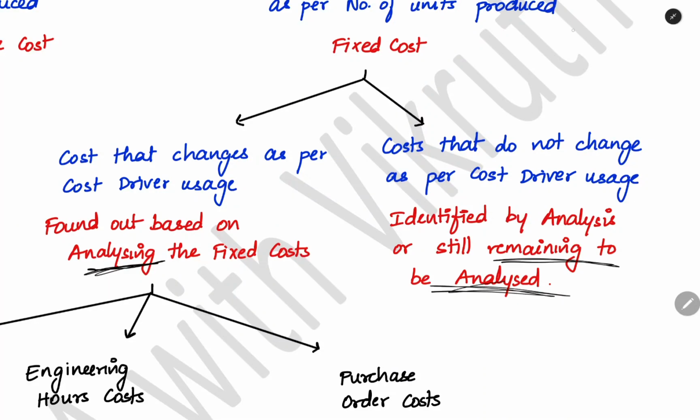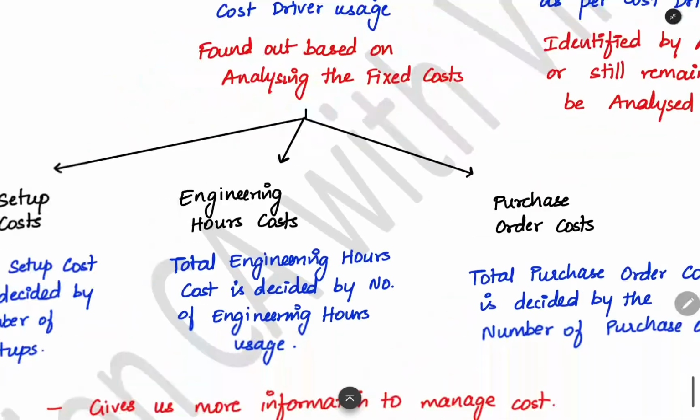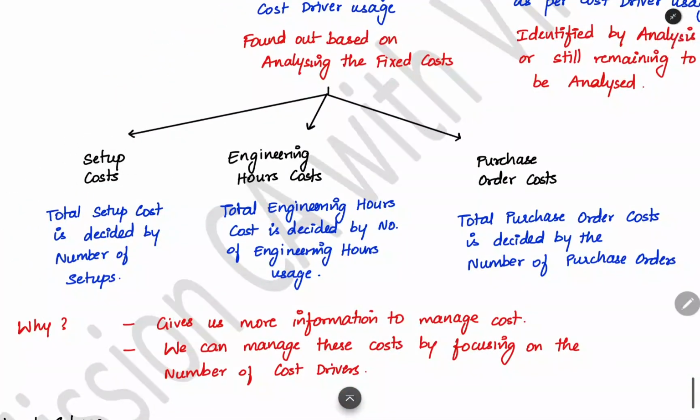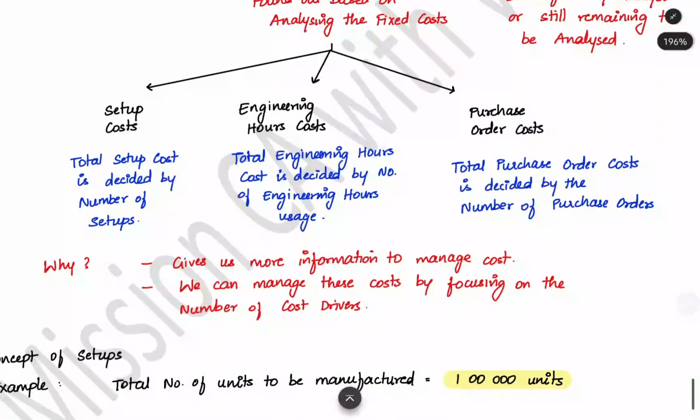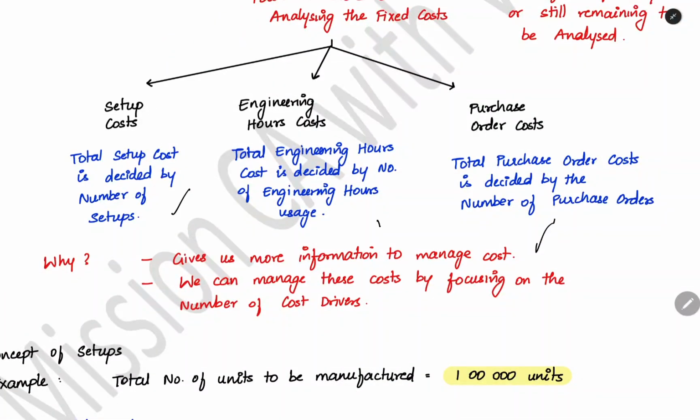In analyzed fixed cost, this will not change based on the number of units, but it will change based on the cost driver. For example, setup cost will not change as per the output produced. It will change as per the number of setups made. Engineering hour cost will be decided based on the number of engineering hours used. Purchase order cost will be decided based on the number of purchase orders. It will change as per activity, but not as per the output. So you can try to reduce the number of setups, the engineering hours, and the purchase orders. By doing that, you can reduce the total cost of setup, engineering hours, and purchase orders.